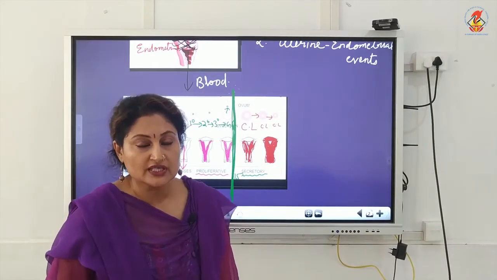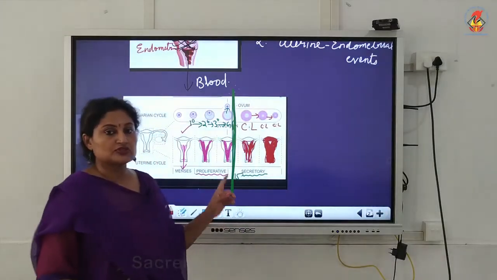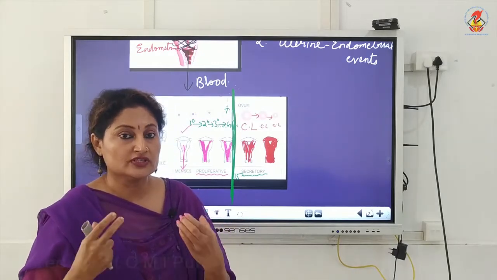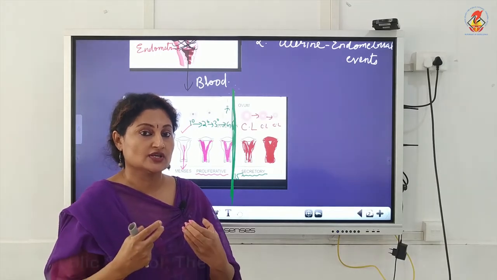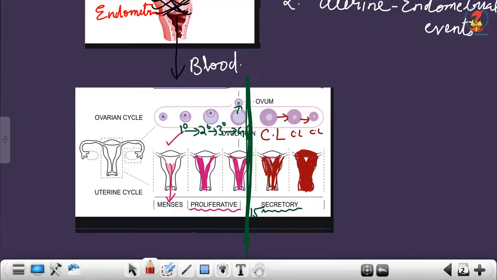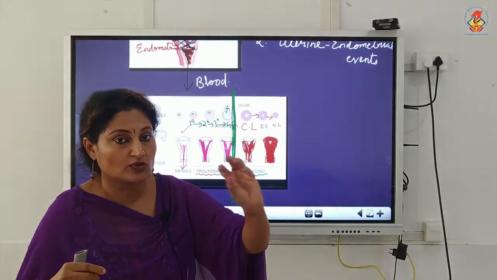Once again, I am repeating the fourth phase, the luteal phase or the secretory phase. What happens? The uterine event is that the uterine endometrium further thickens and becomes glandularized with a lot of secretions, making it conducive for implantation. Meanwhile, the status of the ovaries is that the ruptured Graafian follicle, which is called corpus luteum, is present. And as days progress towards the 28th day, the corpus luteum becomes smaller and smaller.